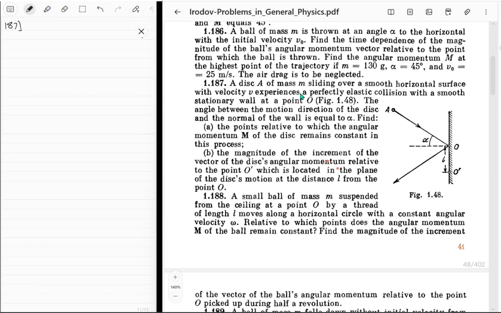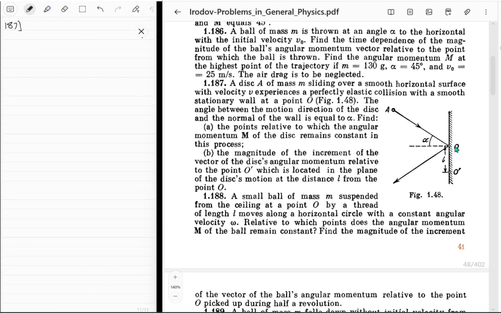So the question is: a disk A of mass m sliding over a smooth horizontal surface with velocity v experiences a perfectly elastic collision with a smooth stationary wall at the point O. The angle between the motion direction of the disk and the normal of the wall is equal to alpha. Find the points relative to which the angular momentum of the disk remains constant in this process.